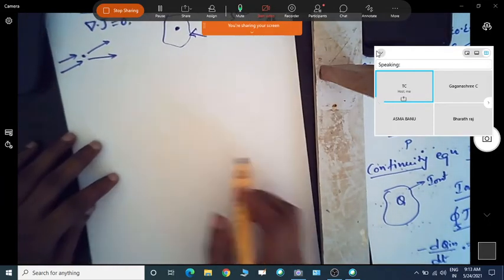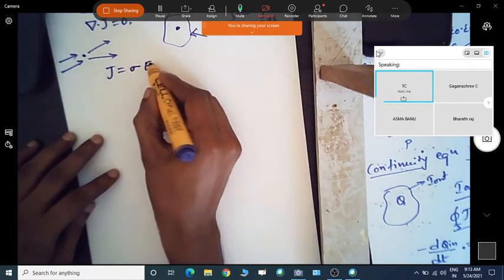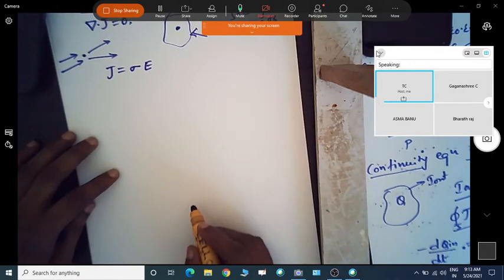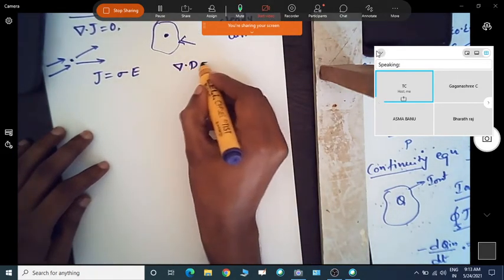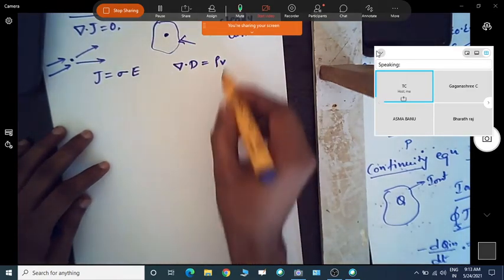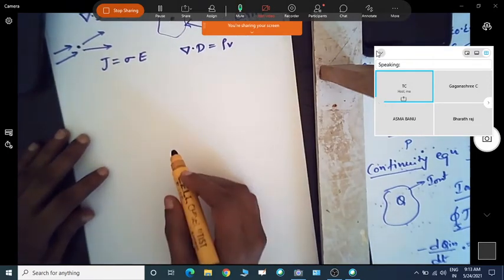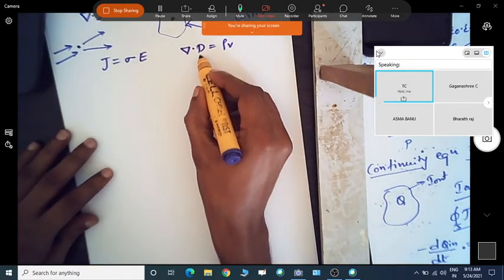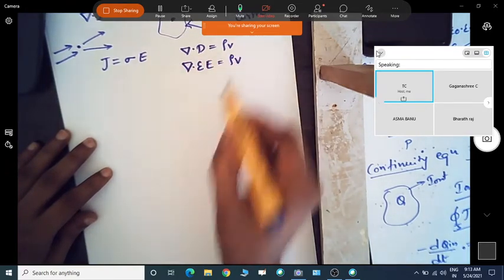Now from Ohm's law we know that the current density J is equal to sigma into E. And from Gauss's law, we know that del dot D is equal to rho v. This is the point form, which I asked in the test also. Now D equals epsilon E, so del dot epsilon E is equal to rho v.